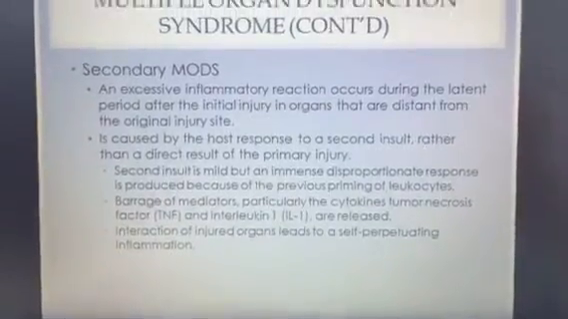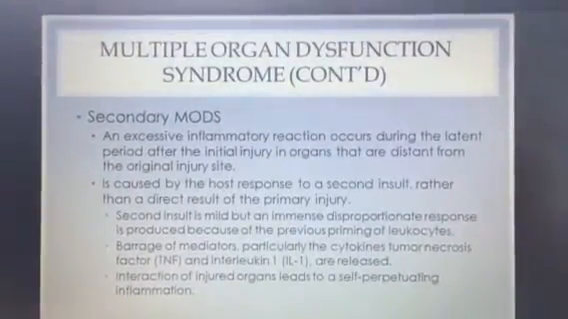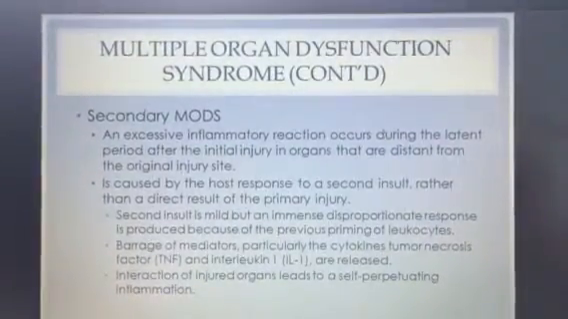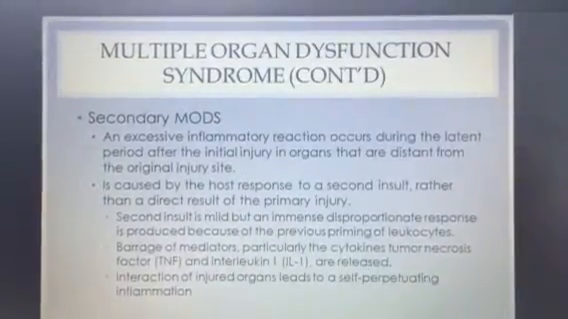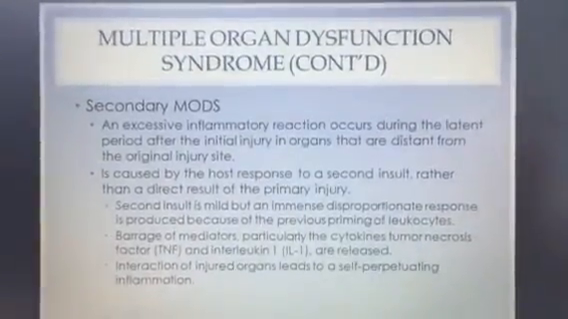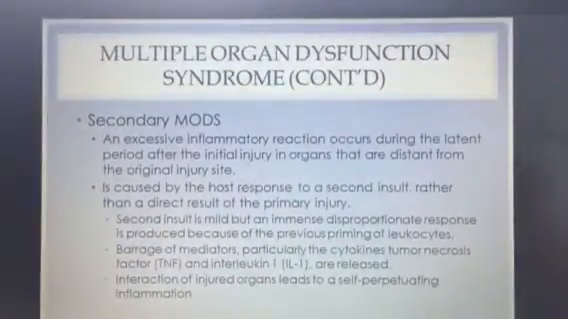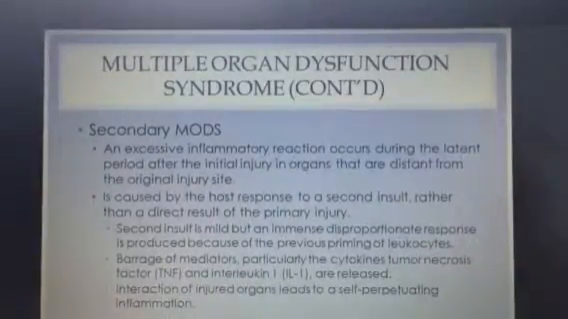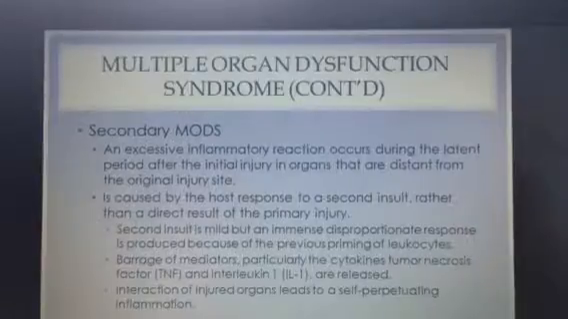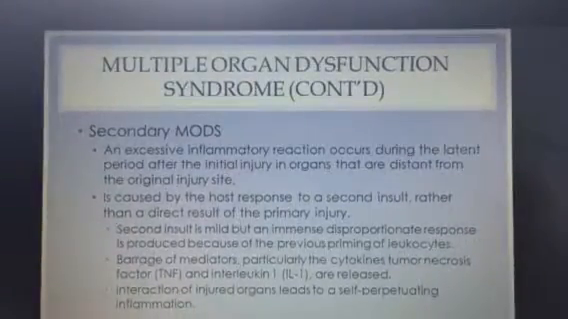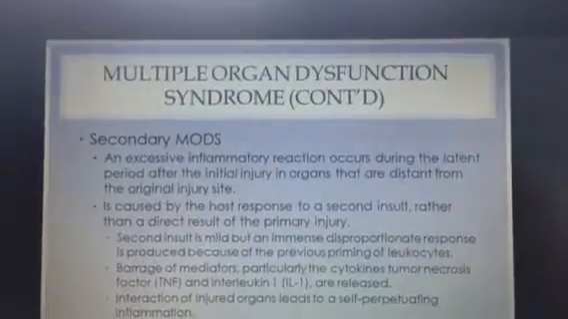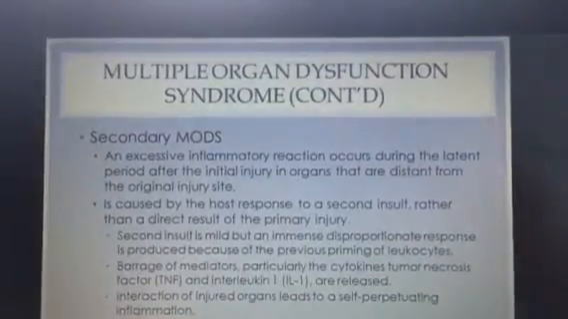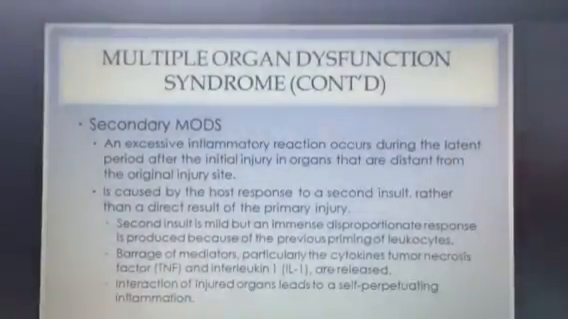On to secondary MODS, which is an excessive inflammatory reaction. This occurs during the latent period after the initial injury in organs that are distant from the original injury site. It can be caused by the host response to a second insult rather than a direct result of the primary injury. The second insult is mild, but an immense, disproportionate response is produced because of the previous priming of leukocytes. This can lead to a barrage of mediators, particularly the cytokines tumor necrosis factor and interleukin, being released. The interaction of injured organs leads to a self-perpetuating inflammation.